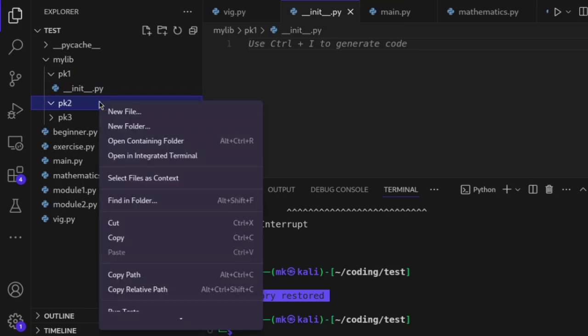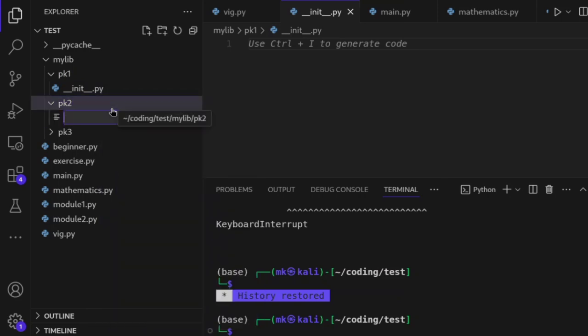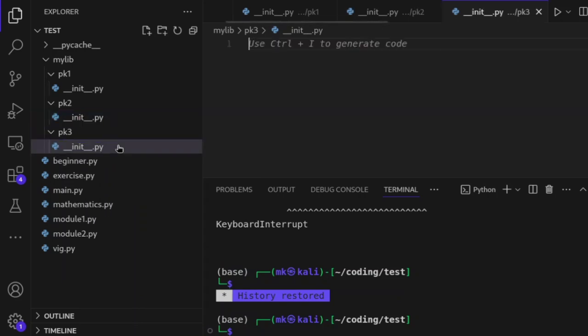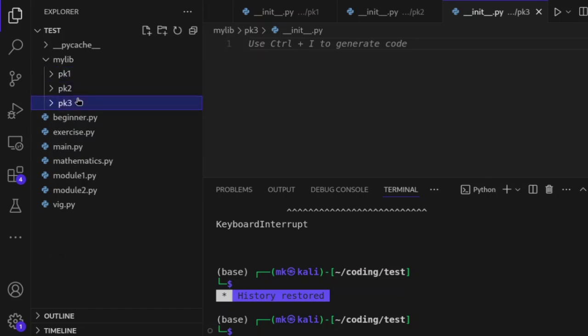Then inside the other one, I will also call it double underscore init double underscore dot py, and the other one also. So now these are my packages. I have three packages inside: package 1, 2, 3, and this is my library.